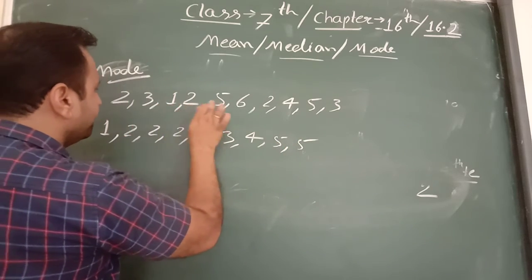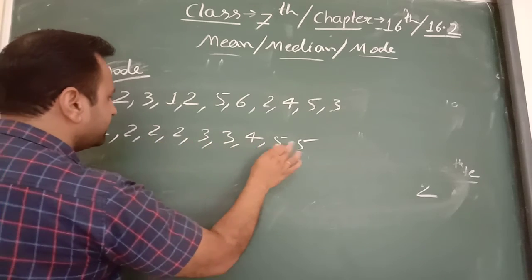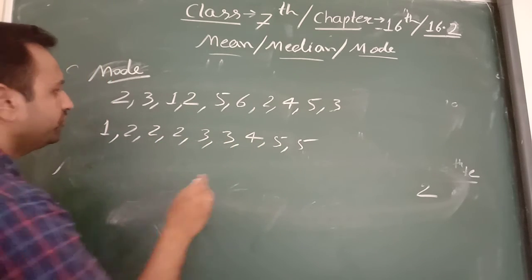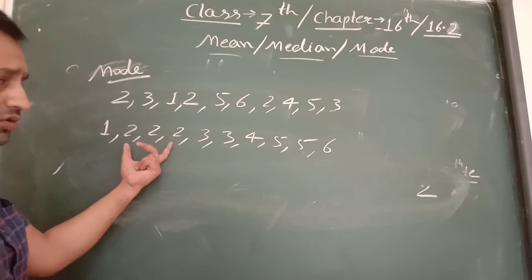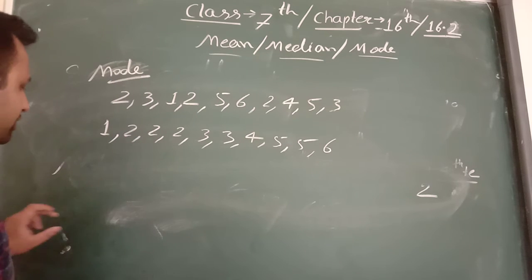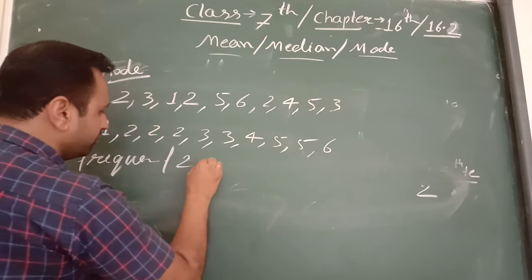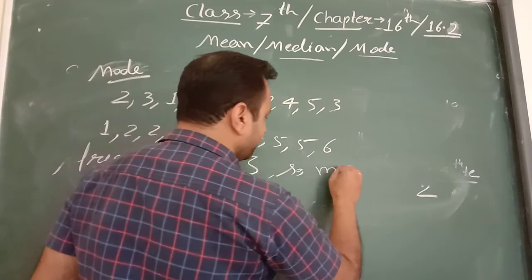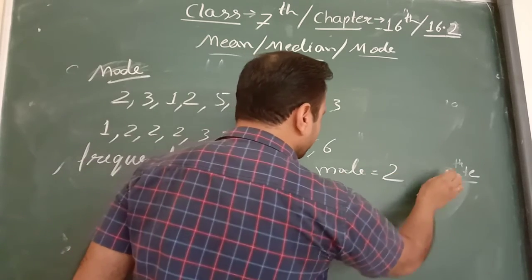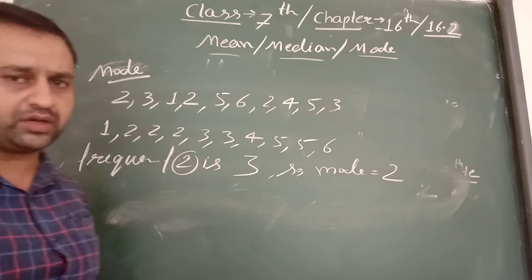Counting 1 to 10, one number is missing, obviously 6. Now we can say that 2 repeats the most, that is, the frequency of 2 is 3. So mode is equal to 2. Whichever number repeats the most, we call it the mode.